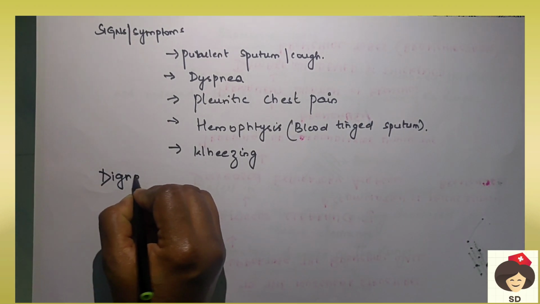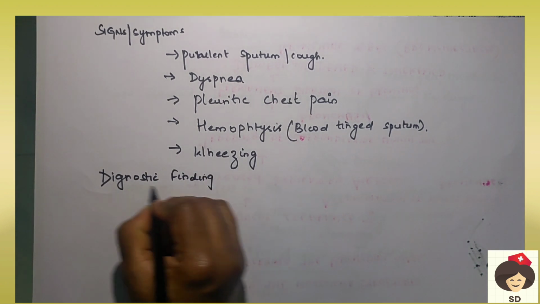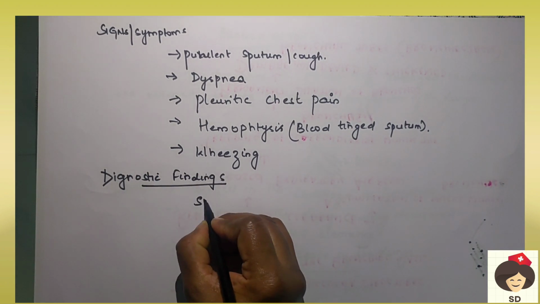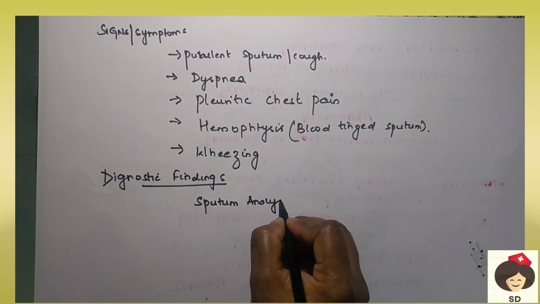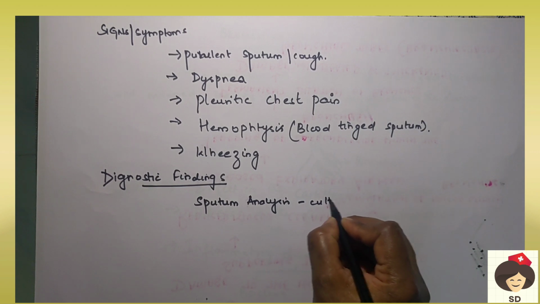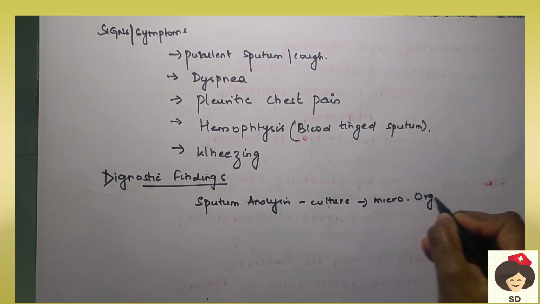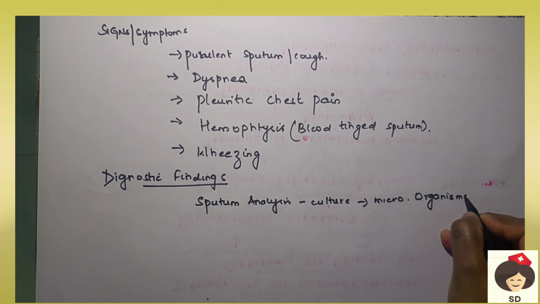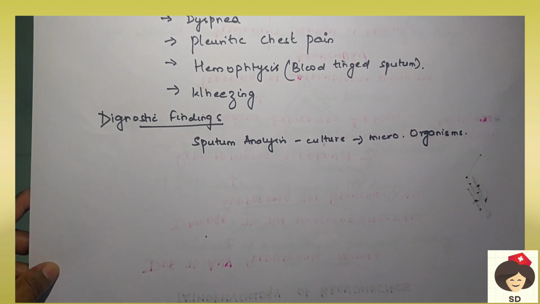Next, coming to the diagnostic findings. First, when the person is putting out sputum, you have to do a sputum analysis. That is, culture and sensitivity will be done to find what microorganism is growing, so that we can give the sensitive antibiotics and treat the person.